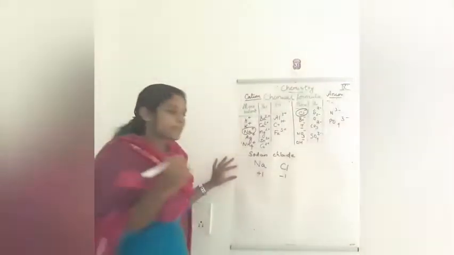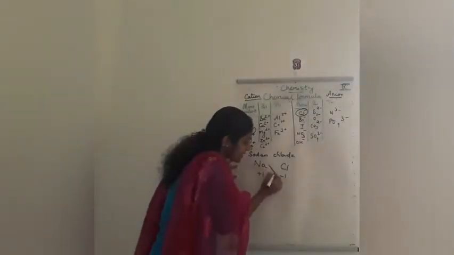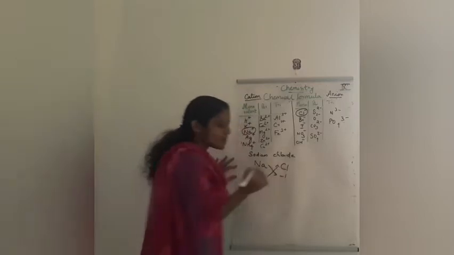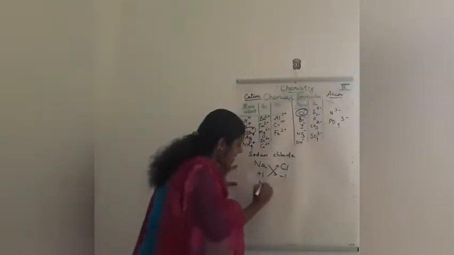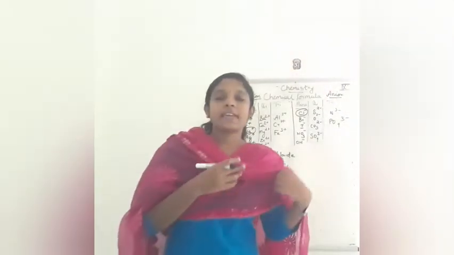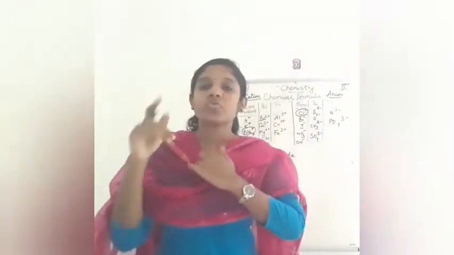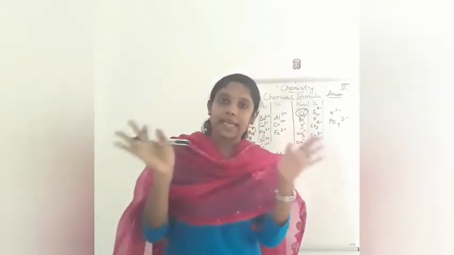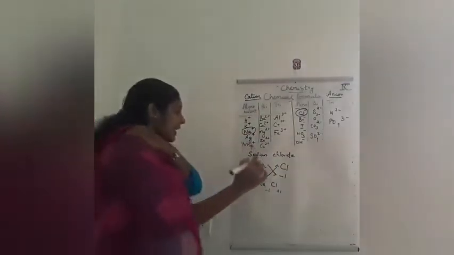Okay. Next step is we have to cross multiply this. ഇങ്ങനെ cross multiply ചെയ്യുക. Cross multiply ചെയ്യുമ്പോൾ എന്താണ് നടക്കുന്നത്? Na യുടെ അവിടെ +1 ഉം chloride അവിടെ -1 ആണ്. But one of the rules in writing the chemical formula is charge 1 ആവുമ്പോഴേക്ക് we will neglect that. We will not write the charge. Charge 1 വരുവാണെങ്കിൽ neglect ചെയ്താൽ മതി.